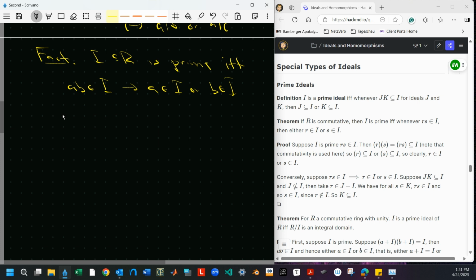There's two directions here. Let's call this condition star, and let's see that star implies I is prime.